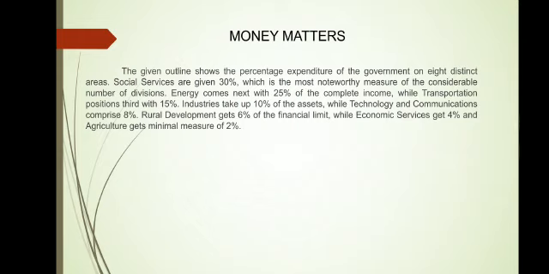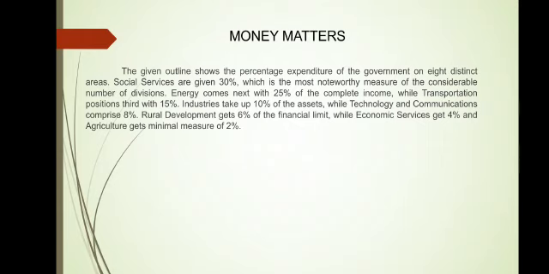What we are trying to explain is all the same thing that we have written. A good idea for writing such a skill is to go by the decreasing or the increasing order, whatever you feel comfortable with. Here we have started with the maximum expenditure, social services at 30%, and then concluded with the minimal measure.